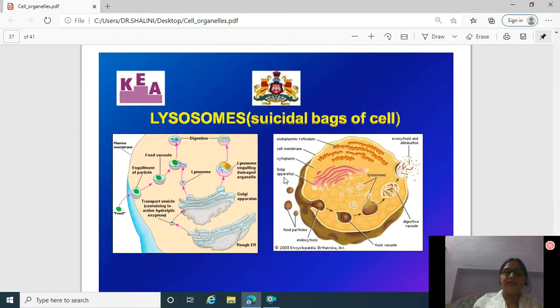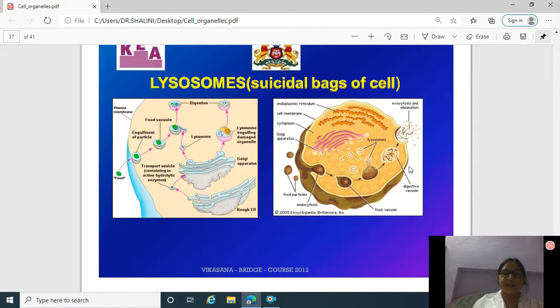The structure of lysosomes is shown here in the diagram. These are the food particles. These are ingested by endocytosis, and then food vacuoles are formed. Then these food vacuoles are digested by lysosomes. The hydrolytic enzymes of lysosome digest it, and these are digestive vacuoles here. Now exocytosis occurs with the elimination of excretory products.